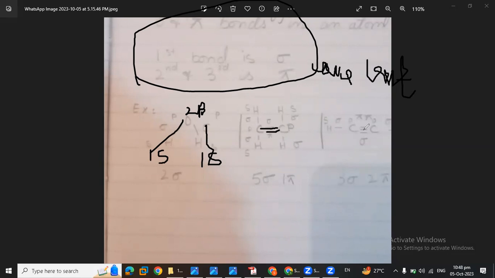Here we have C3H2, so one sigma, two pi: the second and third are pi. I hope you have understood how we have done all this.